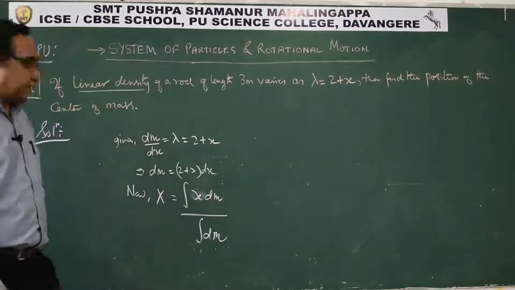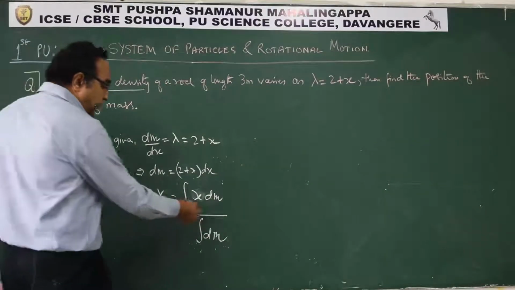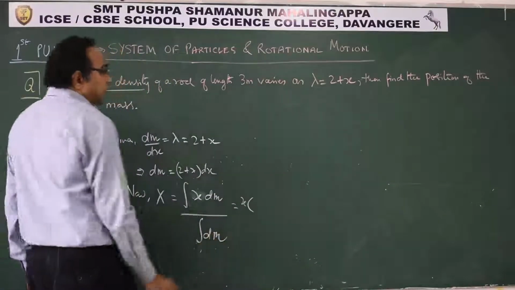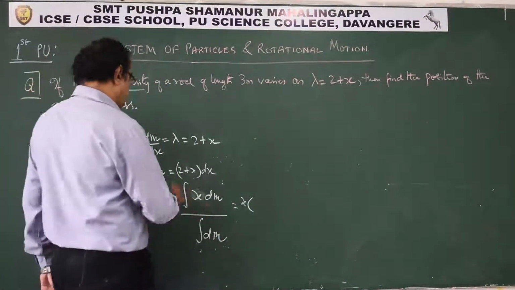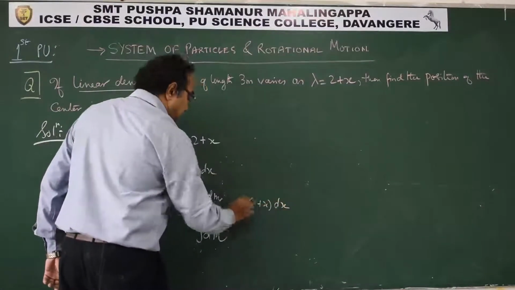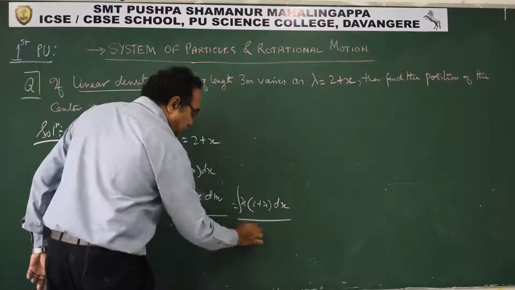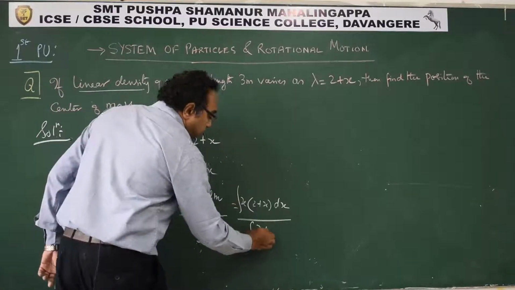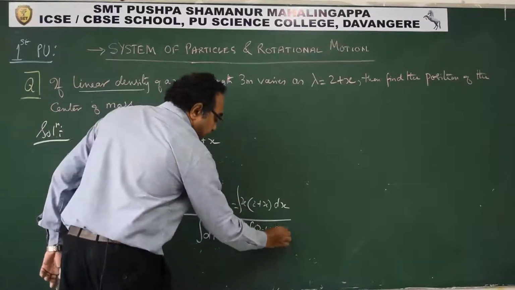This is what we get, x into dm. Now substitute the values. dm is (2 plus x) dx. Now please keep in mind, you cannot cancel that. dm is (2 plus x) into dx.